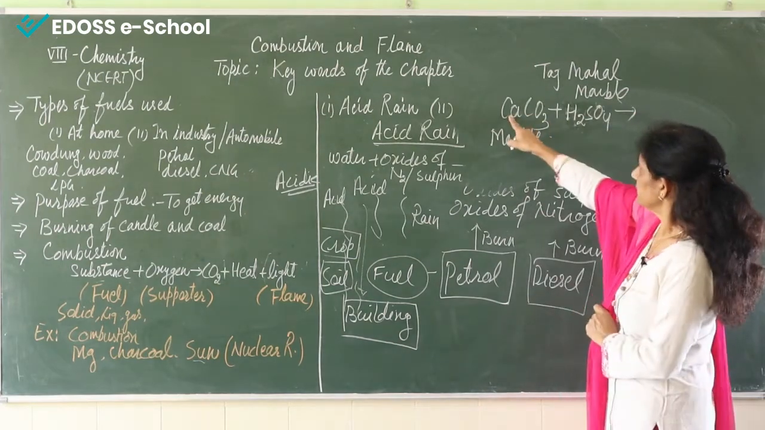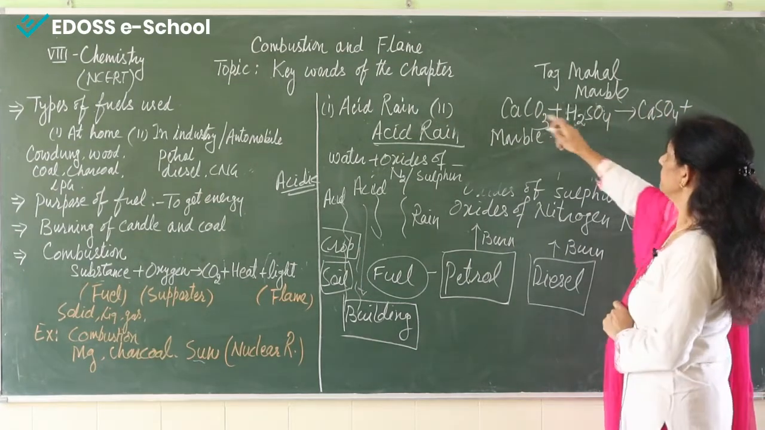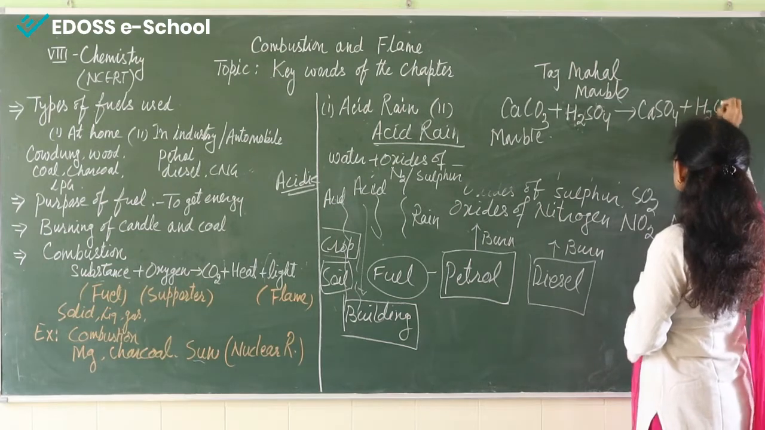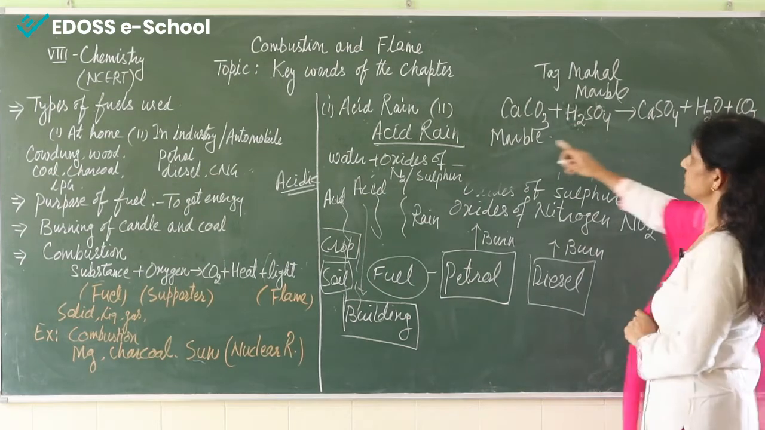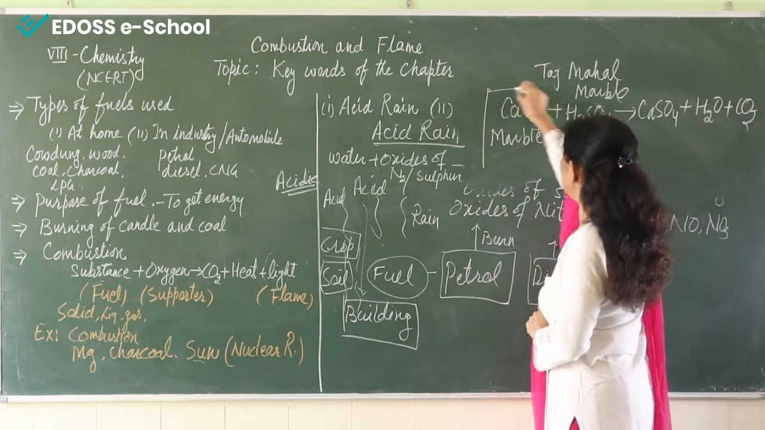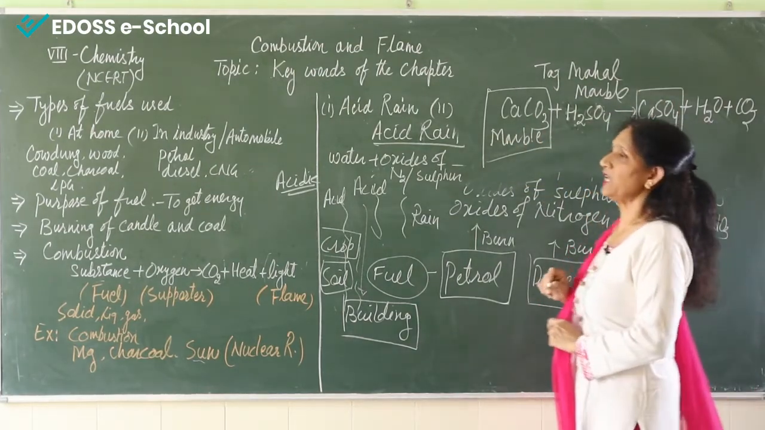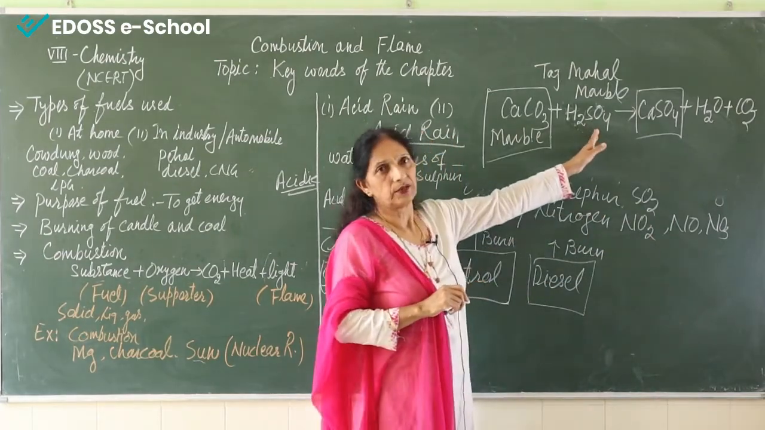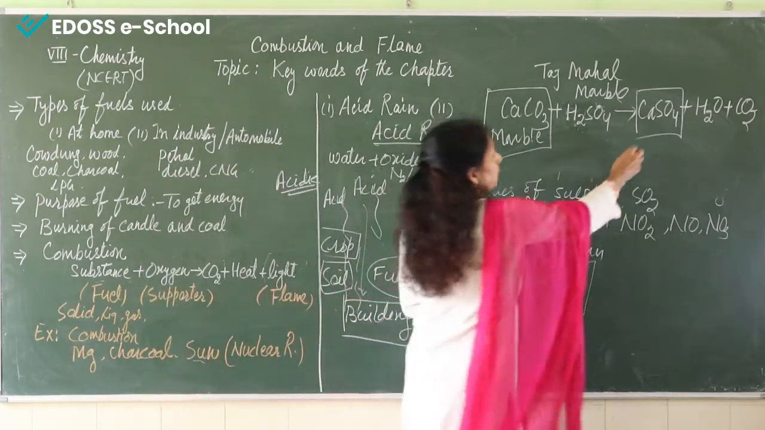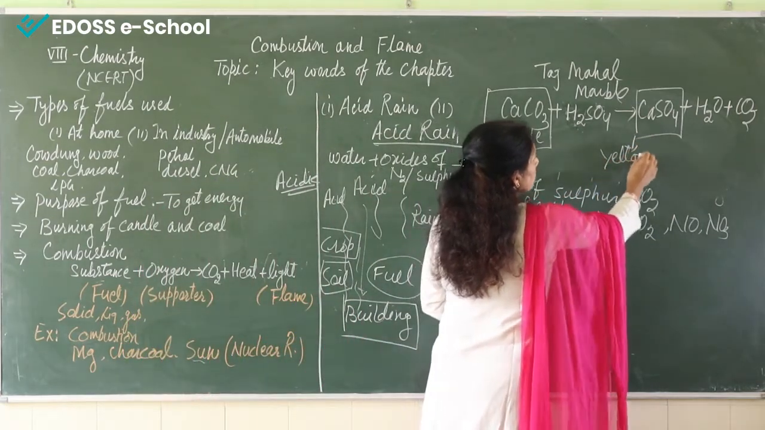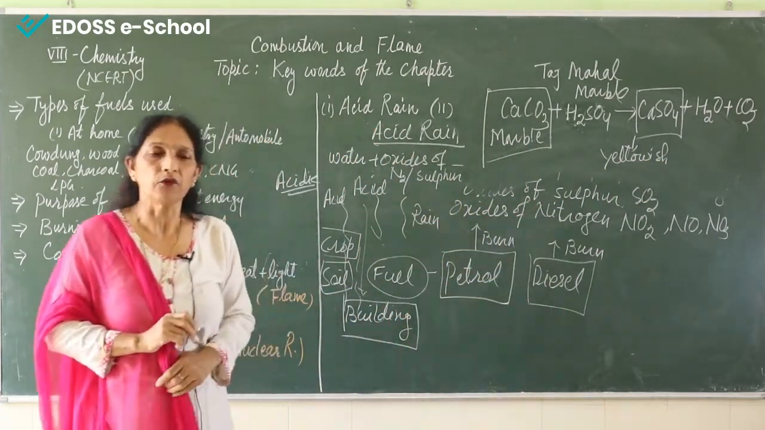what will happen? This marble will convert into calcium sulfate plus H2O plus CO2. Now you can see, the building was made up of marble, but now that marble has changed into calcium sulfate. So the building that was white has become yellowish. This way acid rain is very harmful for us.